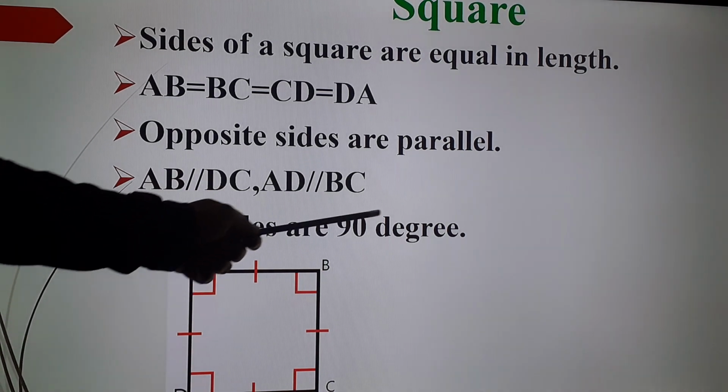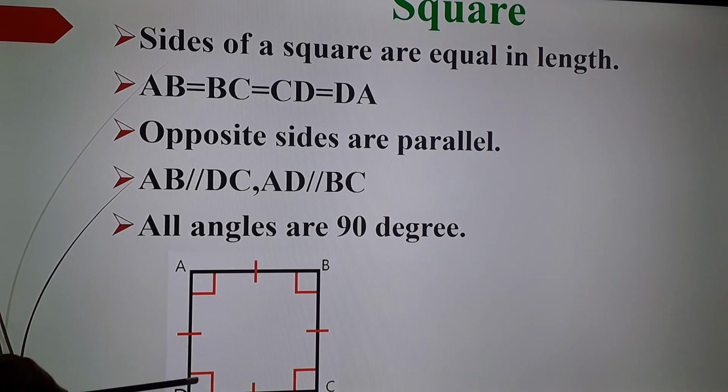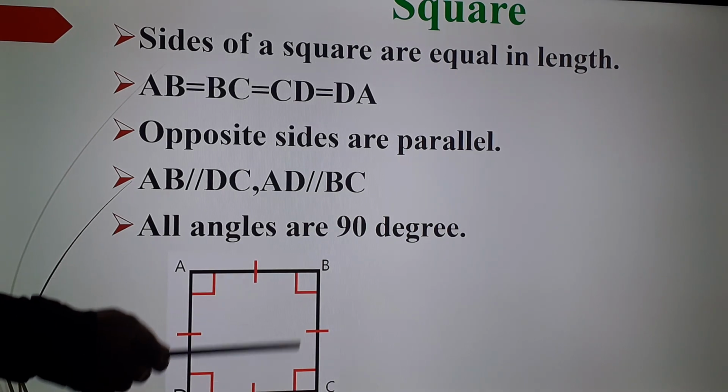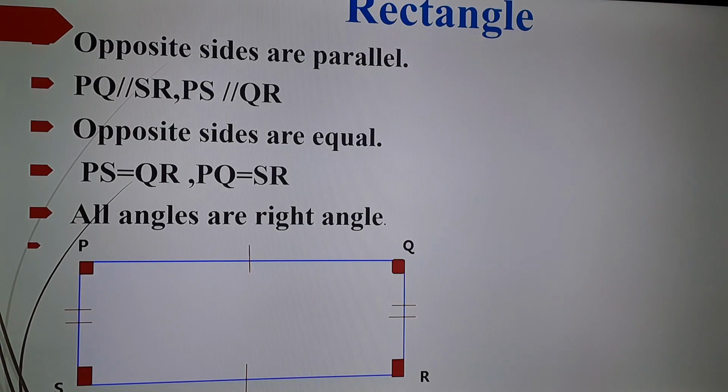All angles are 90 degree. So here you can see all the corner angles are right angles. That means they make 90 degree. So what are the properties of square? All sides are equal. Opposite sides are parallel. All angles are 90 degree.